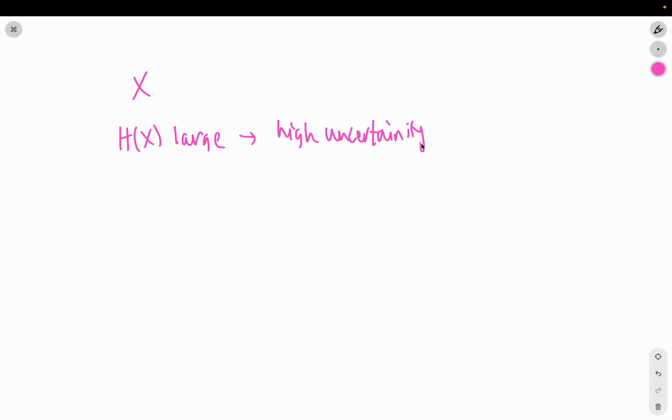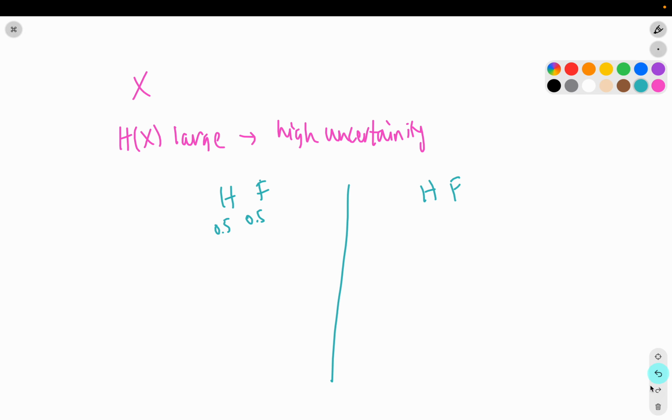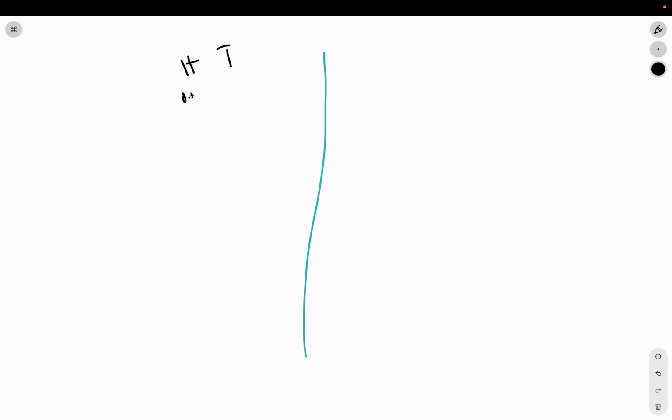Let's think of a quick example. If we have two scenarios, okay? We're flipping a coin in both scenarios, but the coins are different. In this leftmost scenario, the probability of heads is 0.5 and the probability of tails is 0.5. So, for this left scenario, we have heads and tails, equal chance of each. And for this right scenario, we have heads and tails, but we have a biased coin. Let's say it's 0.9 chance of getting heads and 0.1 probability of getting tails.